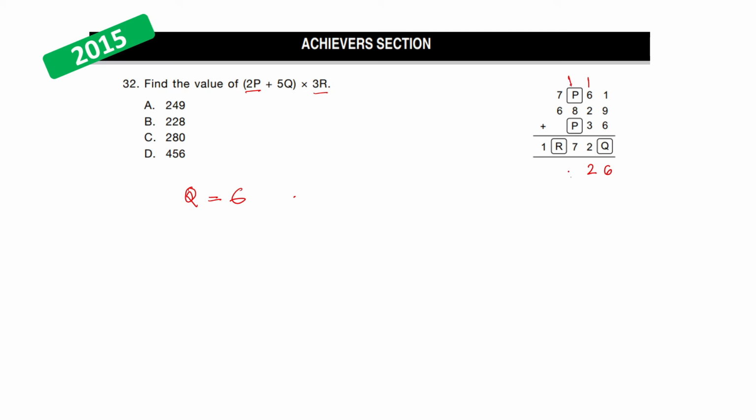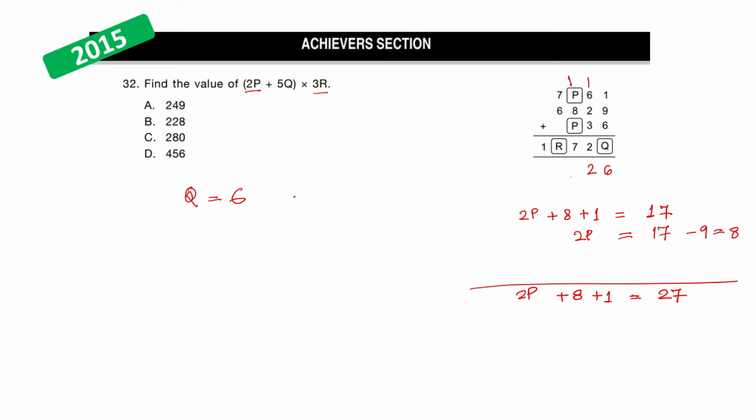Now this is an interesting one. So what we get is 2p plus 8 plus 1 is equal to something ending with 7. Now this can either be 17 or this can be equal to 27. So let's write the next form. So let's solve this. This means 2p plus 9 is 17. So your 2p is equal to 17 minus 9, which is equal to 8. And now we divide both sides by 2. So p is equal to 8 divided by 2, which is equal to 4.